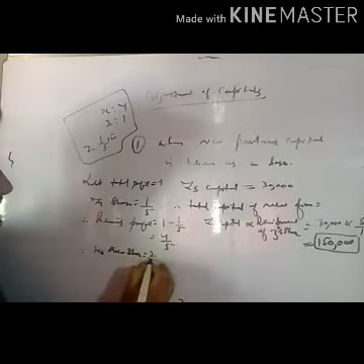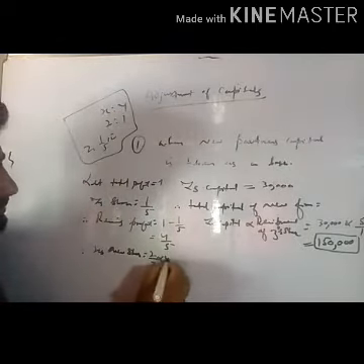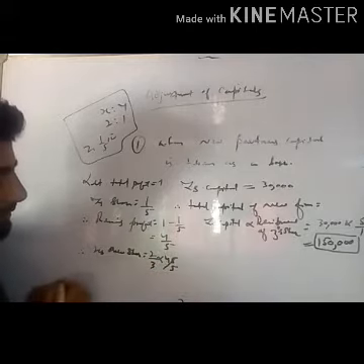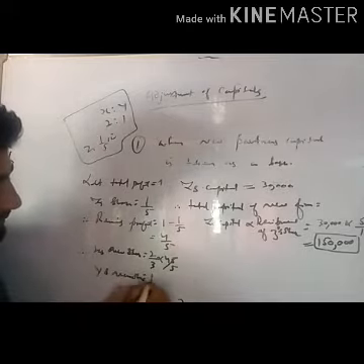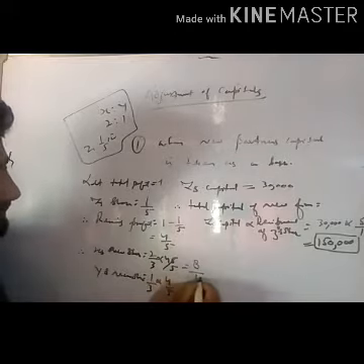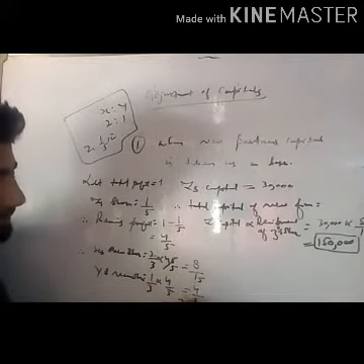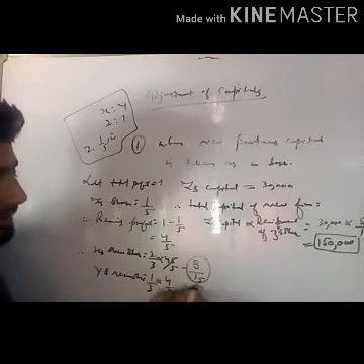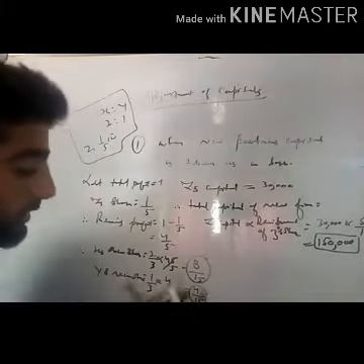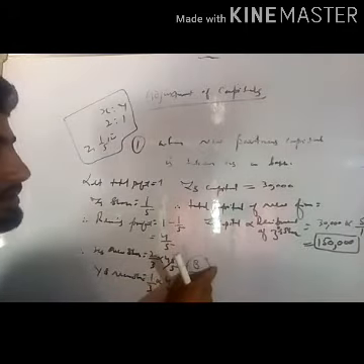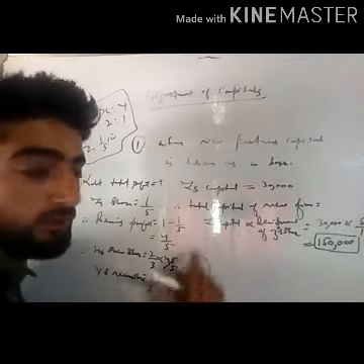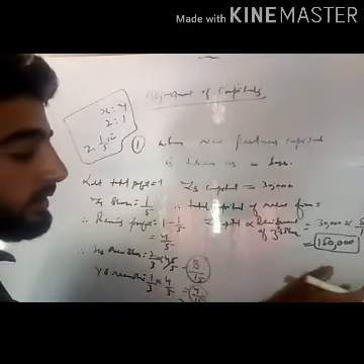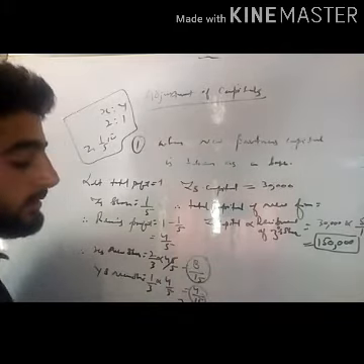Old ratio is, for X it is 2 divided by 3 of 4 divided by 5, and for Y the new share is 1 divided by 3 of 4 divided by 5, that is 8 divided by 15 and 4 divided by 15. So now we know the new shares of X and Y, and their capital should be according to this new share. So here we can easily calculate the new capital of X and Y.